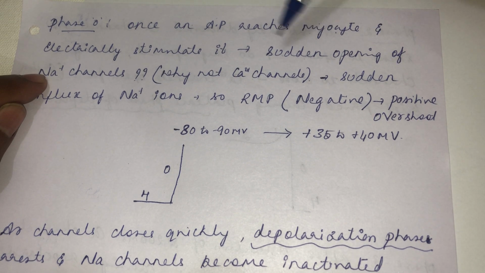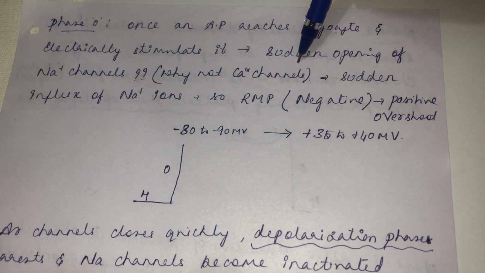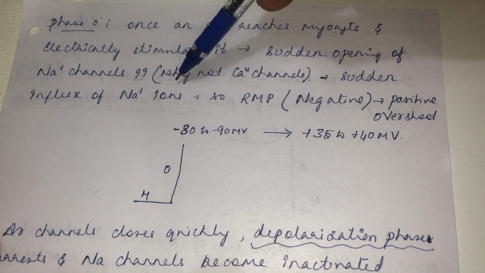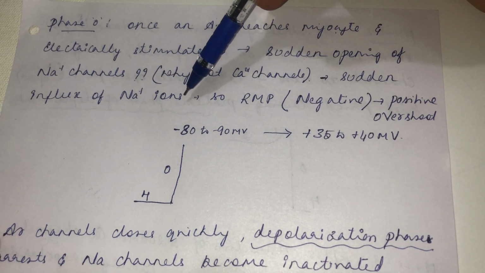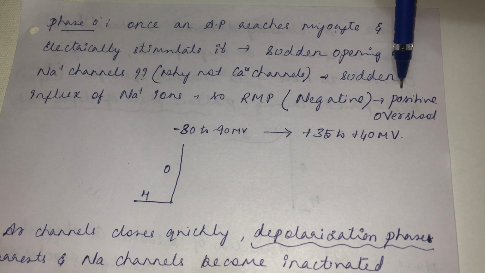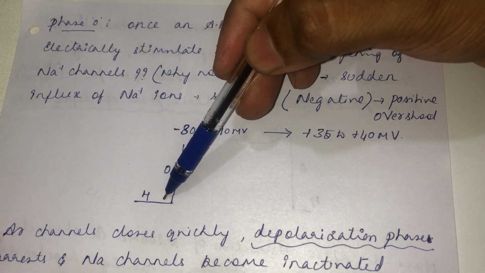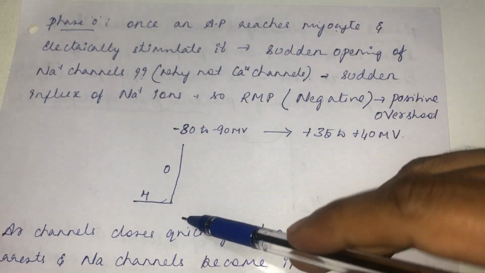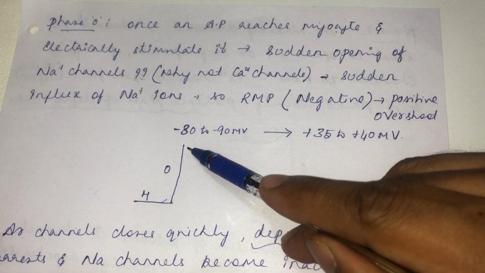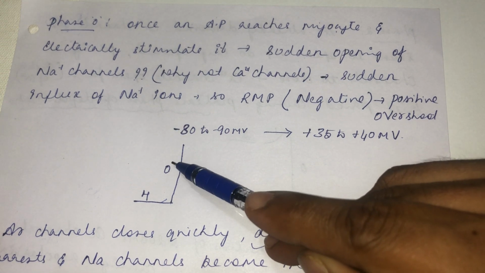So the first channel to open when the ventricular myocyte is electrically stimulated is the sodium channel. Once there is sudden opening of the sodium channel, there will be a sudden influx of sodium ions. Once there is a sudden gush of sodium ions inside, the resting membrane potential, that is negative, will go into the positive side. So there will be a positive overshoot of the action potential. From the resting membrane potential ranging from -80 to -90 millivolt, it will shoot up to +35 to 40 millivolt. So that is phase 0 depolarization. It is happening due to sudden opening of the sodium channel.